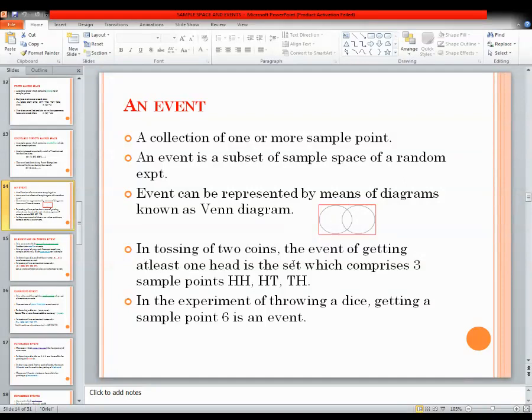Suppose you toss 2 coins, the event of getting at least one head is 3. When we are tossing a coin 2 times, there are 4 possible outcomes, and out of these 4 possible outcomes, one head is obtained in 3 cases. And in the experiment of throwing a dice, getting a sample point 6 is an event. So that is nothing but an